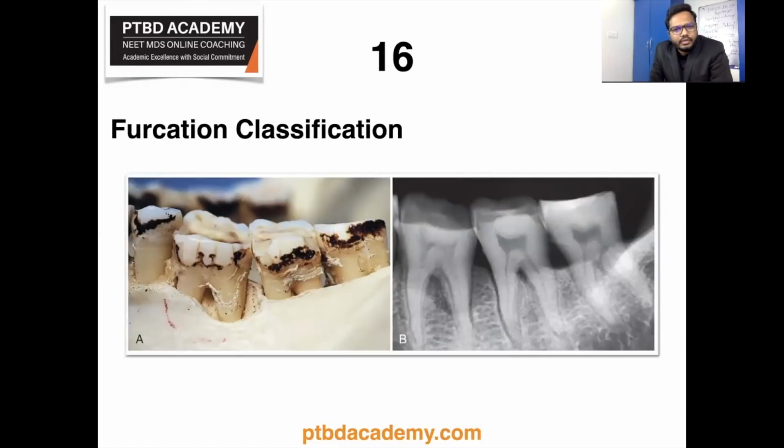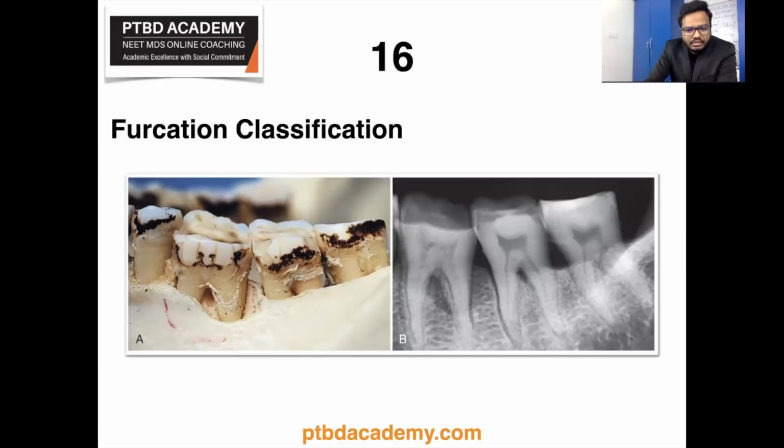Now, moving on, furcation classification. Let's review some information from Carranza's. As you can see, left and right, skeletal and corresponding radiograph. You can see angular bone defects and furcation involvement in the case of first and second molars, isn't it? So furcation involvements have been classified as grades 1, 2, 3, and 4 according to the amount of tissue destruction. Grade 1 is incipient bone loss. Grade 2 is partial bone loss, cul-de-sac. Grade 3 is total bone loss with through and through opening of the furcation. And grade 4 is similar to grade 3 but with gingival recession exposing the furcation clinically to view.